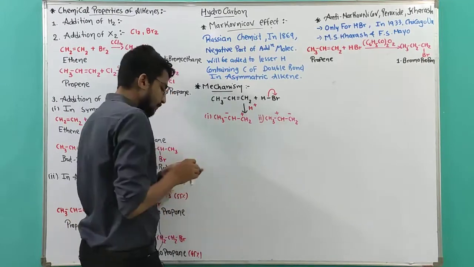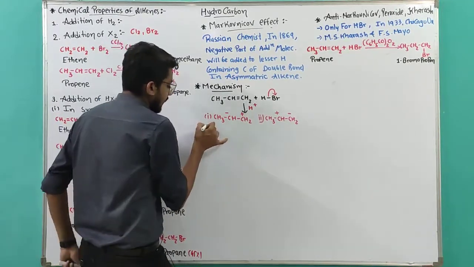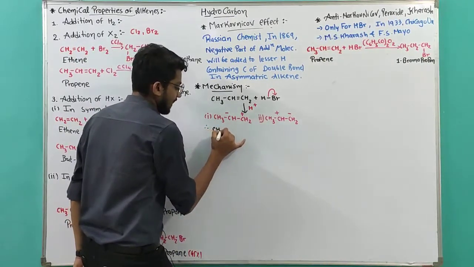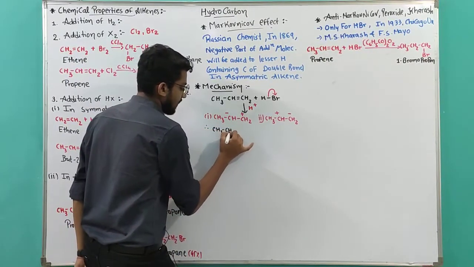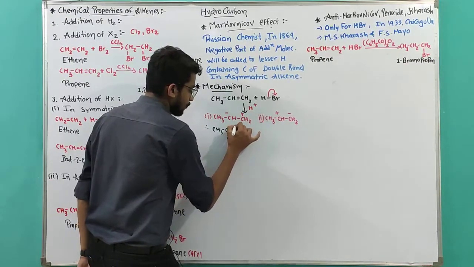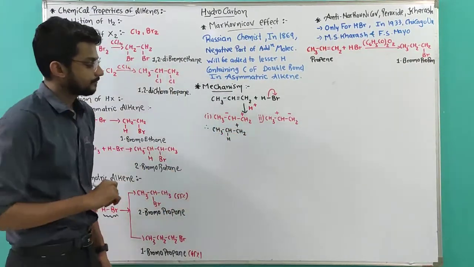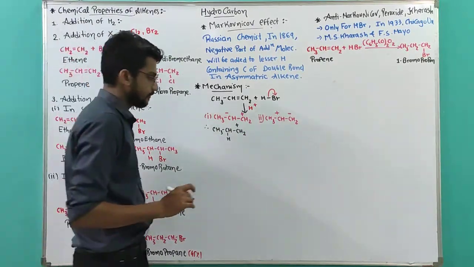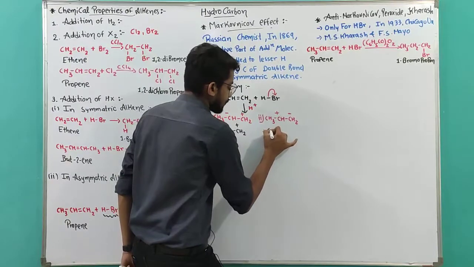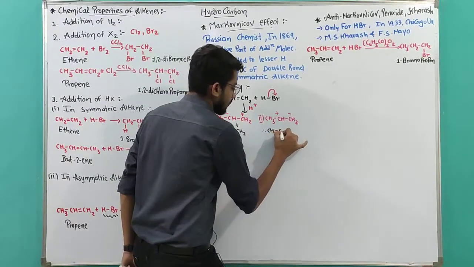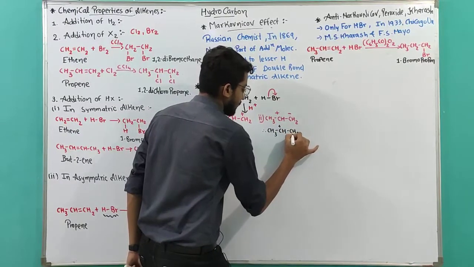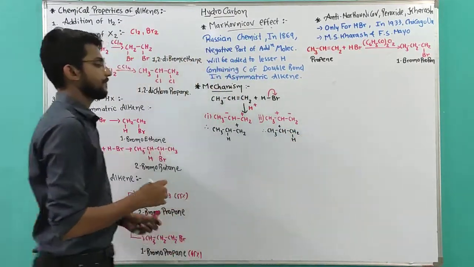So in the first possibility, H plus is going to be attached on the first carbon. So CH3, CH2, CH2 plus. Over here, H plus will be added to the negative part. So CH3, CH plus, CH2, and H. Okay?